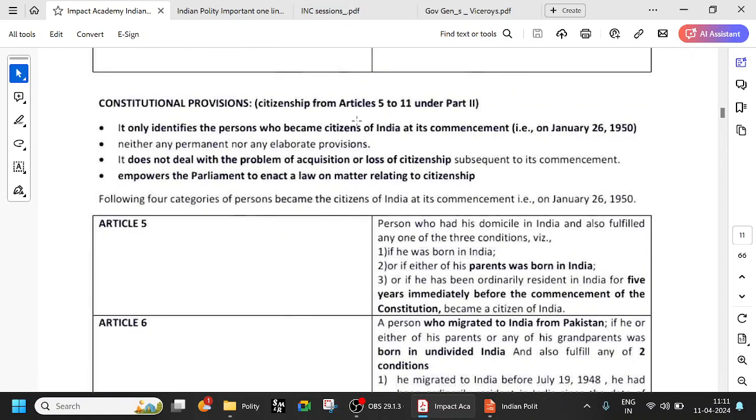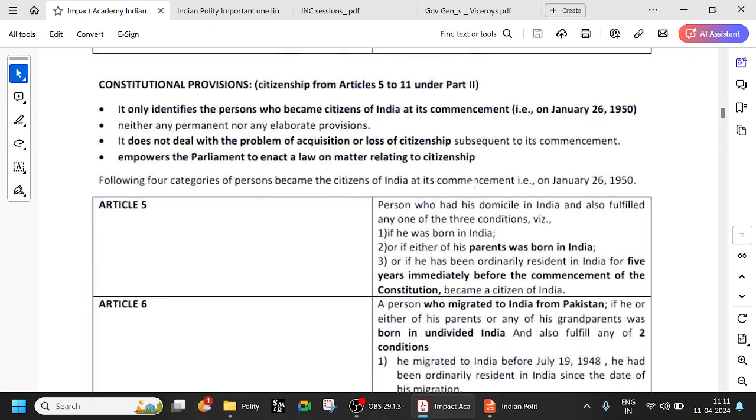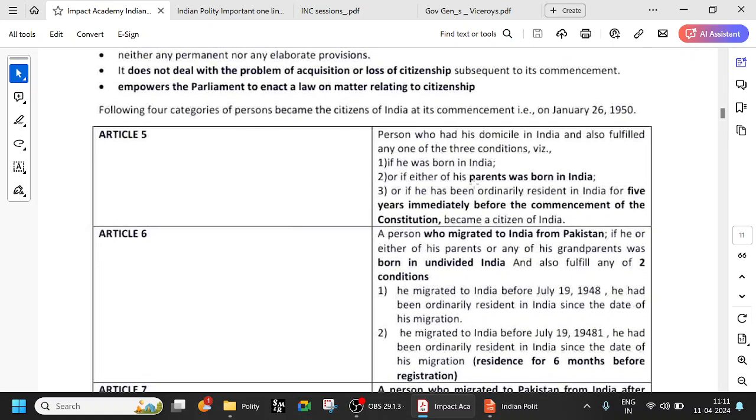So when we talk about citizenship, it is from Article 5 to 11 and it is under Part 2. 5 to 11, remember that. It only identifies the persons who became citizens of India at the commencement, that is 26 January 1950. It does not have any permanent or elaborate provisions. It does not deal with the problem of acquisition or loss of citizenship. Next, it empowers Parliament to enact a law on matters relating to citizenship. So these things are also important.